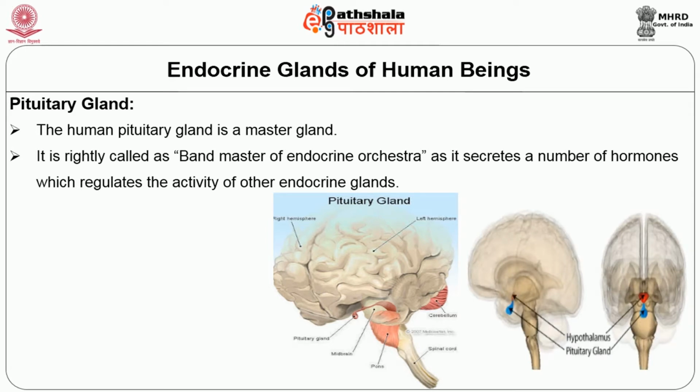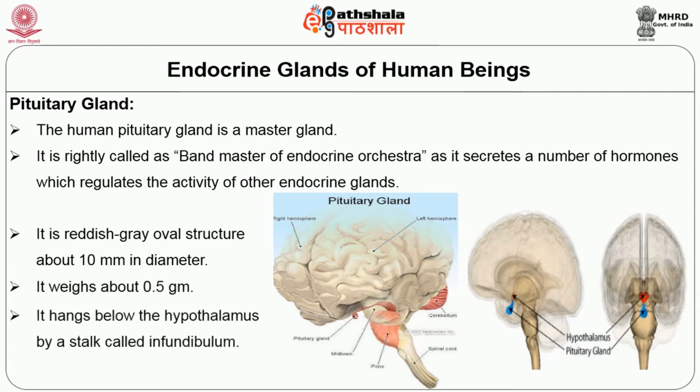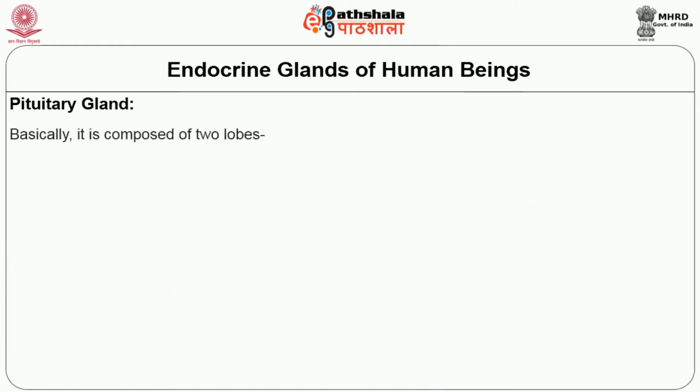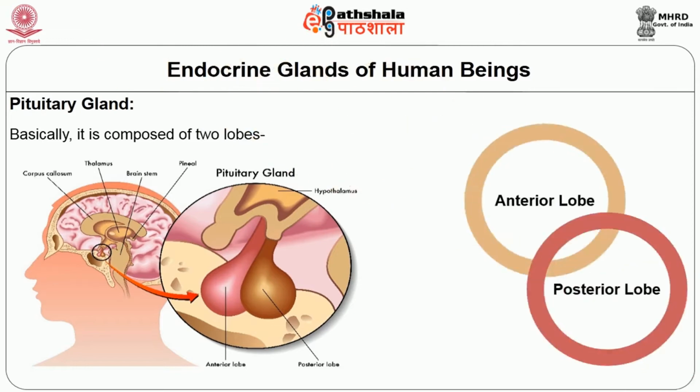of other endocrine glands. It is a reddish grey oval structure, about 10 mm in diameter. It weighs about 0.5 gram. It hangs below the hypothalamus by a stalk called infundibulum. This picture depicts the hypothalamus and the pituitary gland. Basically, it is composed of two lobes called the anterior lobe, and the second is the posterior lobe.